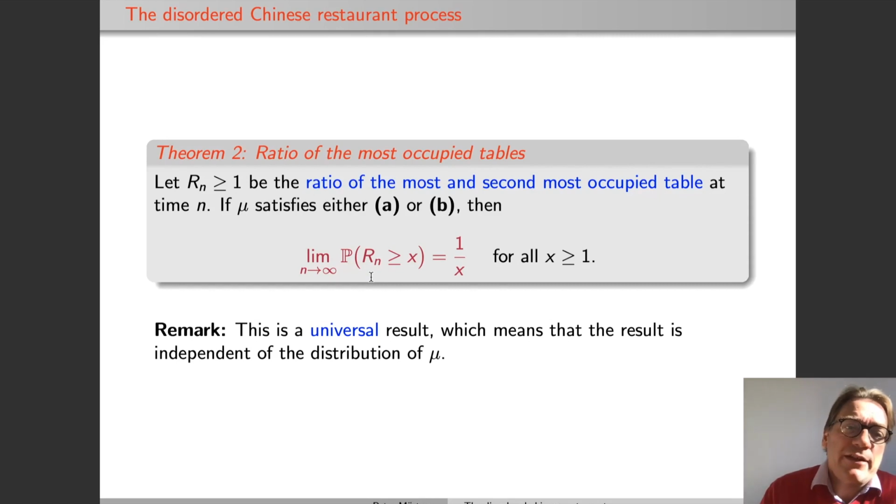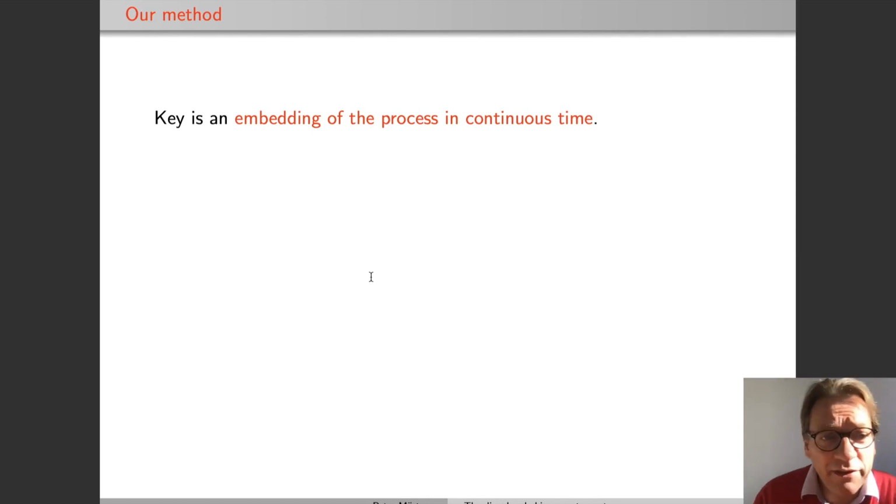Now, how do we get these nice theorems? If you're experienced with discrete processes, then you might be familiar with the first step in our method, and this is embedding the process in continuous time. This is a technique that's been on the market for a long time, and this goes back probably to Carlin. It's been used, for example, by Svante Janson in several papers, and it's, as we will see, a very beautiful approach if it works. So how do we embed our Chinese restaurant process in continuous time?